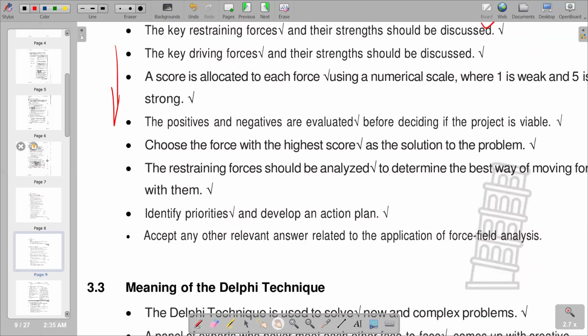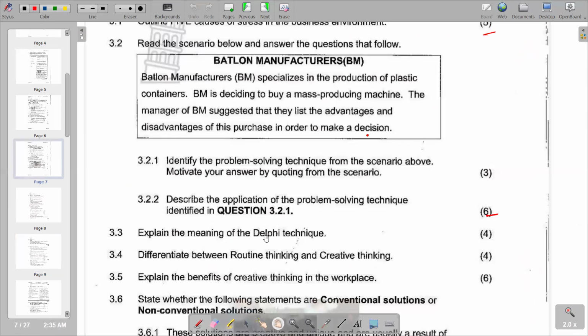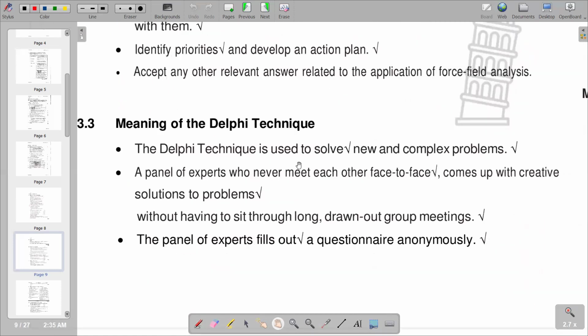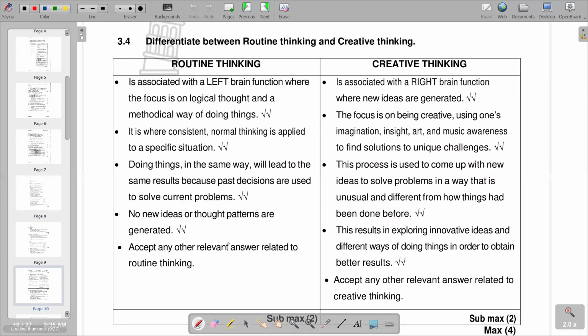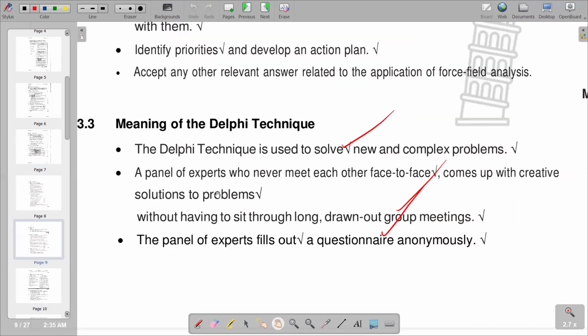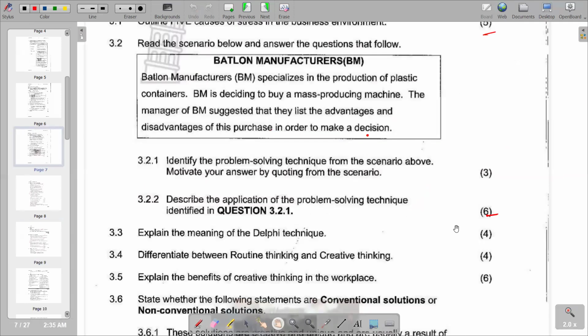Then I'll move on to the next part of our question, which reads, explain the meaning of the Delphi technique. So you're going to say that the meaning of the Delphi technique is that the Delphi technique is used to solve new and complex problems. The first point, and the second point, the panel of experts who never meet each other face to face comes up with creative solutions to problems without having to sit through long, drawn out group meetings. And then the panel of experts fills out a questionnaire anonymously, and we have got a continuation of the meaning of the Delphi technique that we can also include if ever we have got correct responses. But if you move back to our question, you'd see that we've got only 4 marks. So obviously, at least 2 points can be correct.